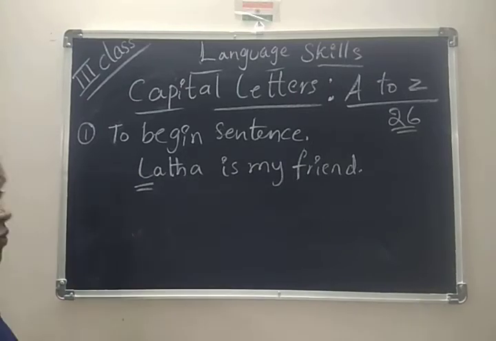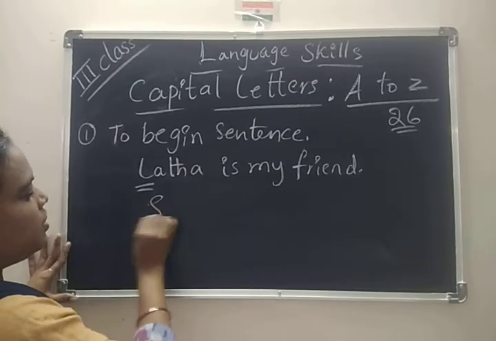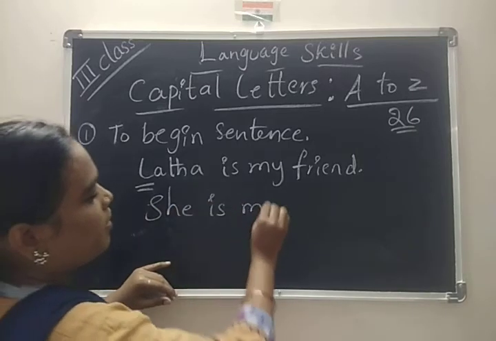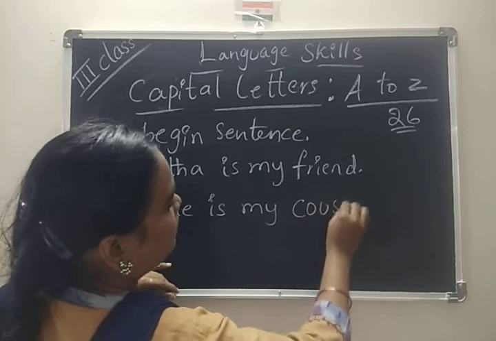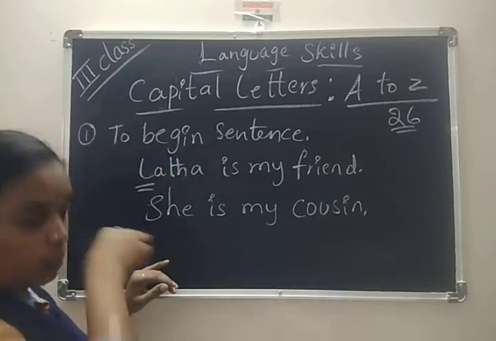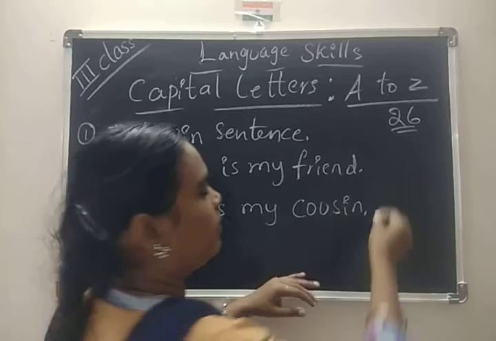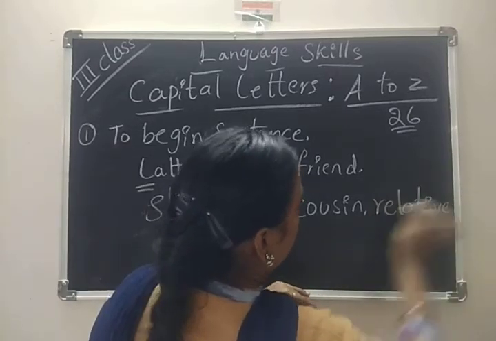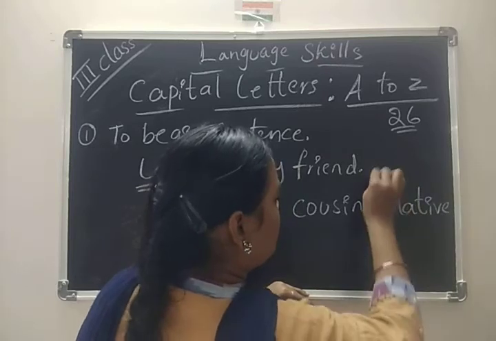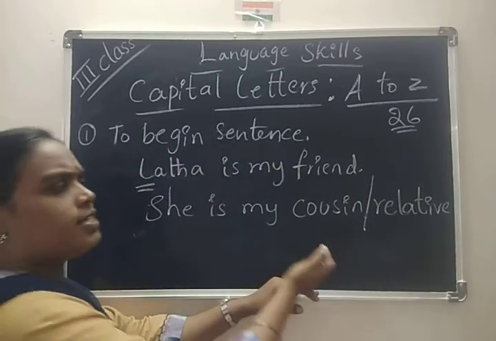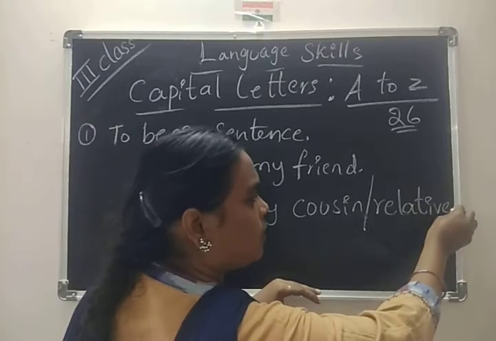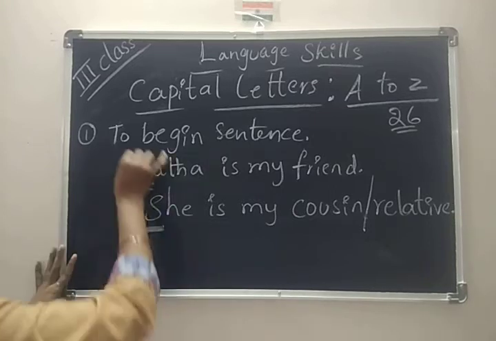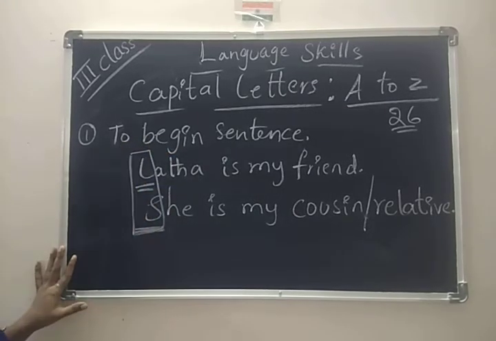Capital. And one more, we are continuing that she is my cousin. Okay, you can write cousin, or else you can write relative. You can write anything. Maybe she is your cousin or relative, and you are talking about her. So what are you writing? She. So the start of the sentence is capital.